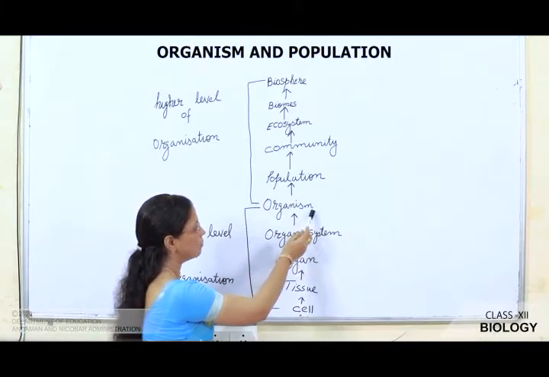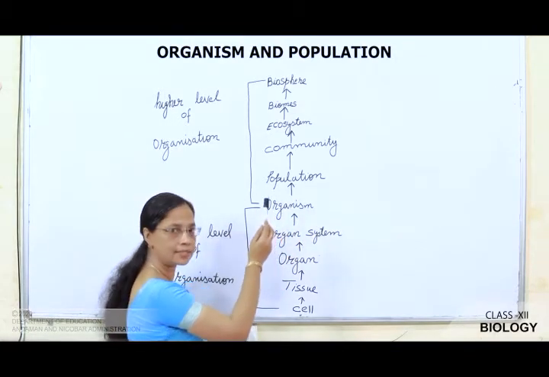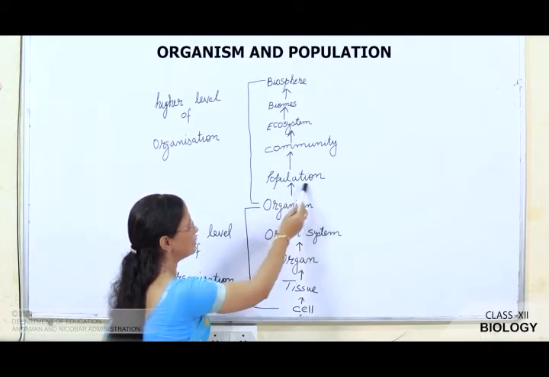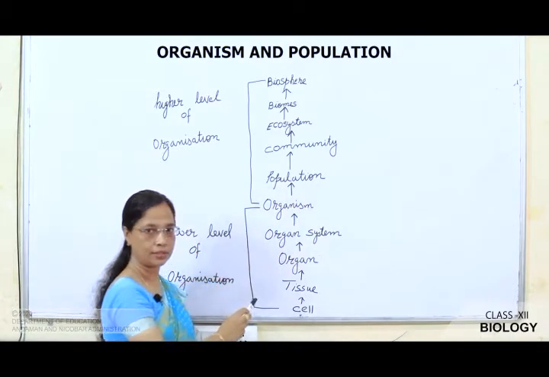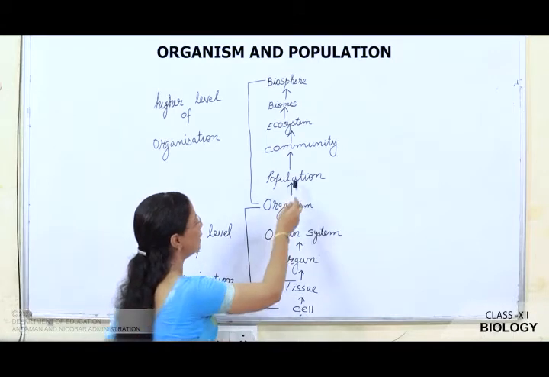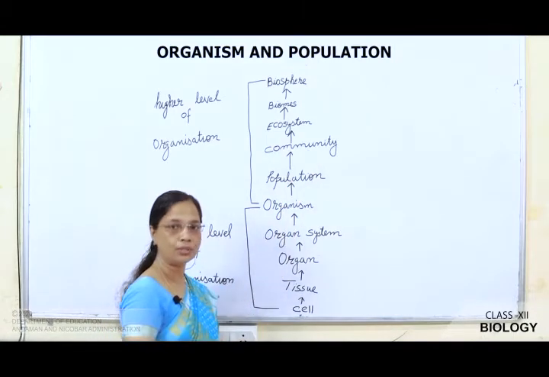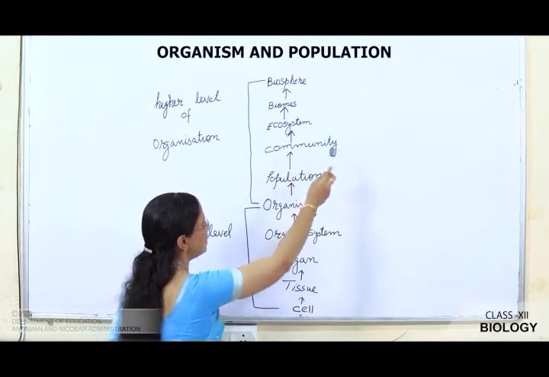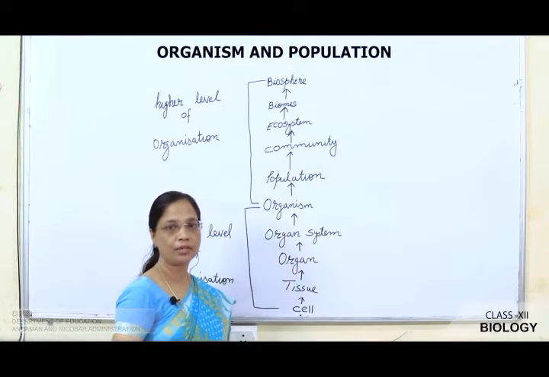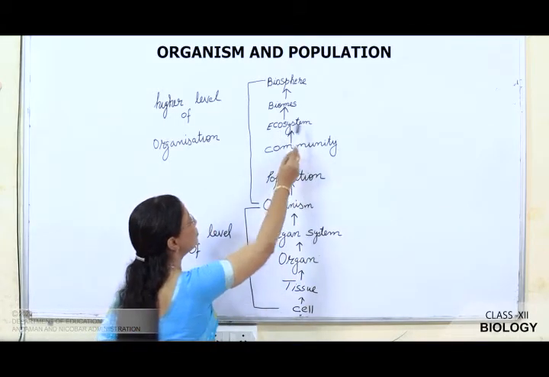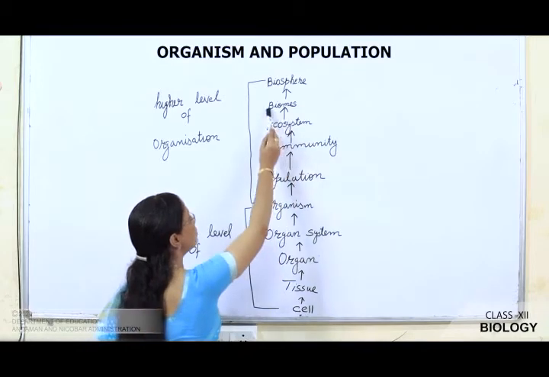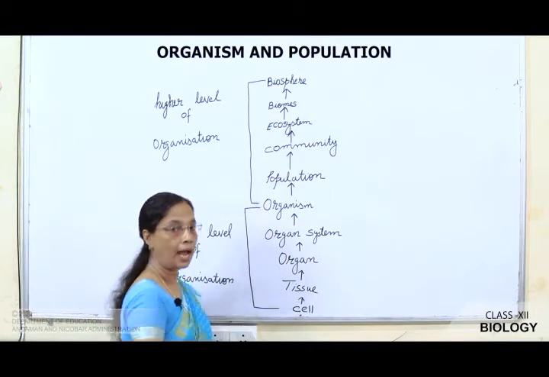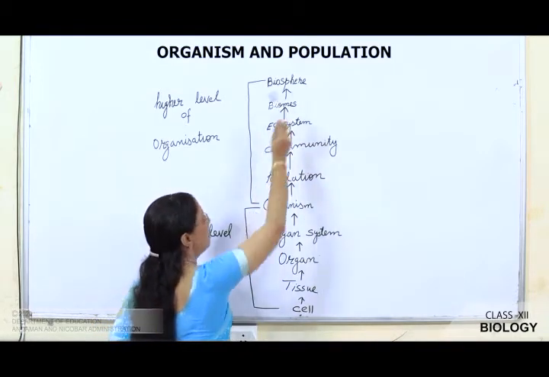Many organisms which come under the same species are known as a population. So many populations make the community. When this community interacts with abiotic factors, it forms the ecosystem. The large ecosystems are known as biomes, and many biomes form the biosphere.